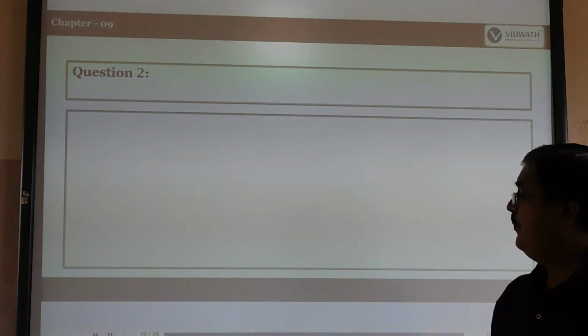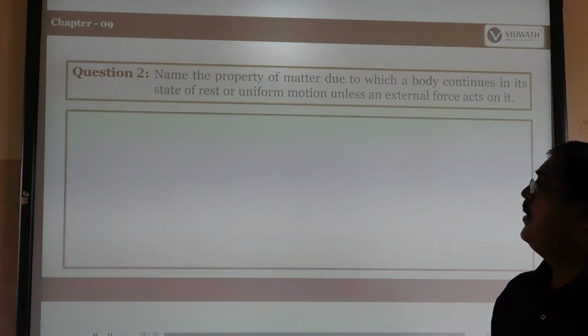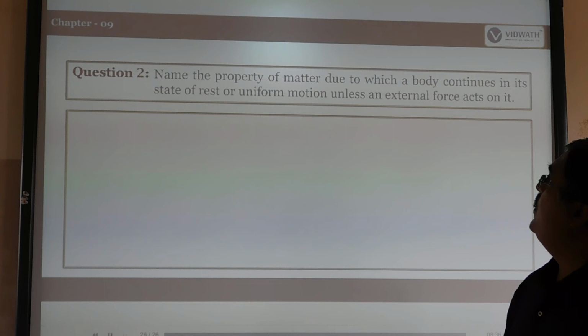So second question. Name the property of matter due to which the box continues in its state of rest or uniform motion unless an external force acts on it. So it is also